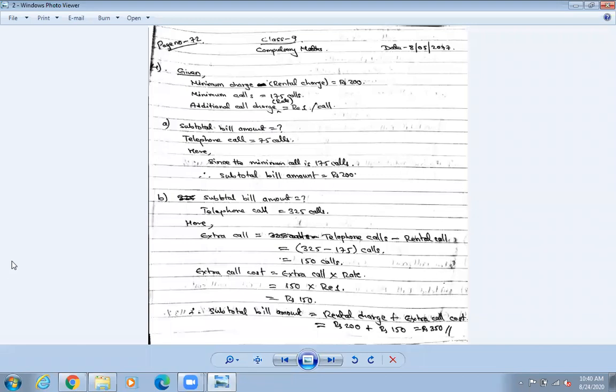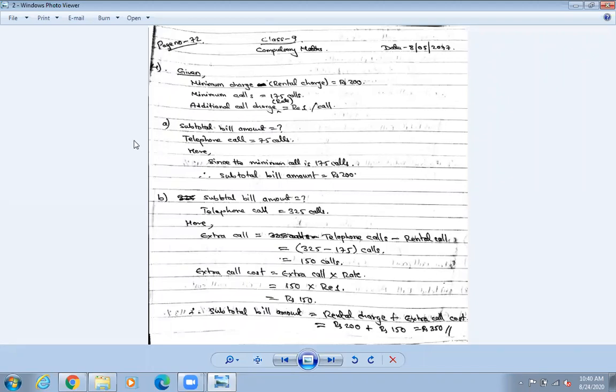Let us go for question number 4. Last time we have done up to number 3. So page number 72, please do it in a similar way so that it will be easy for you. Compulsory math, no need to write on this. You are doing compulsory math, copy only. Page number, date, everything, please write on yourself.